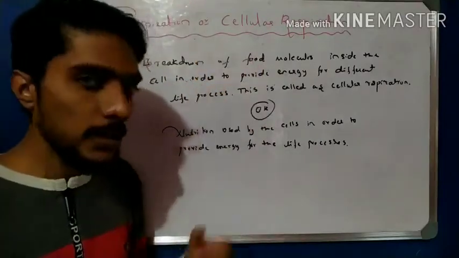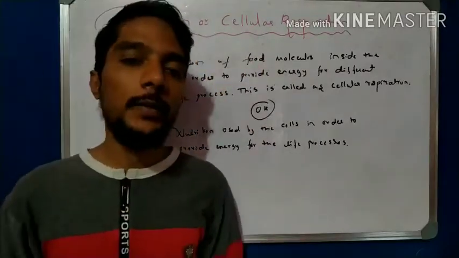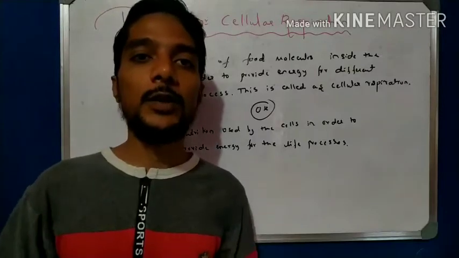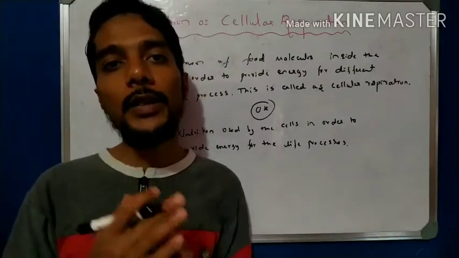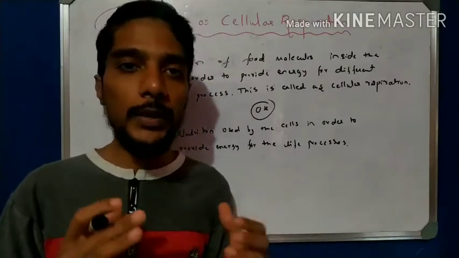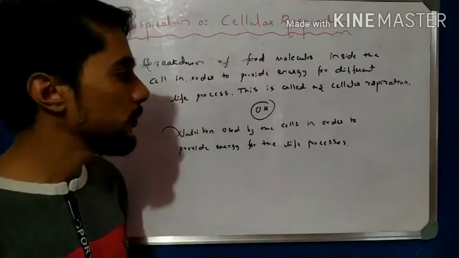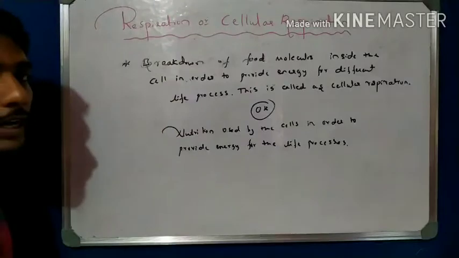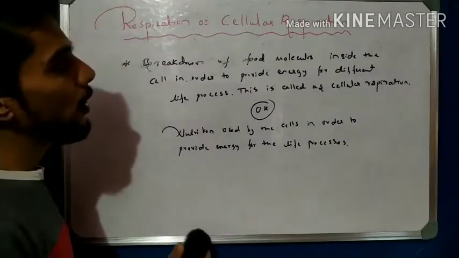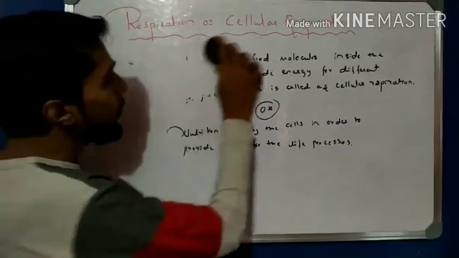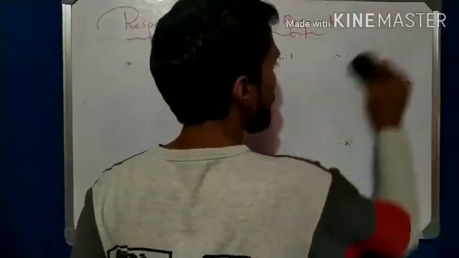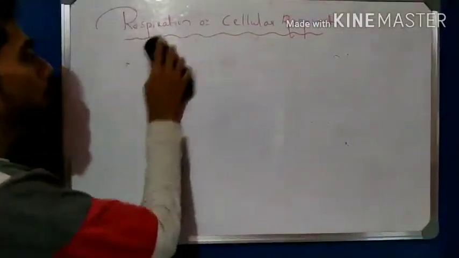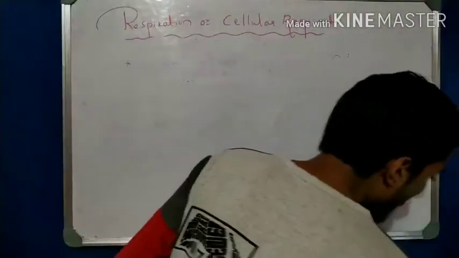This formation of energy may take a different pathway in different organisms, maybe in the absence of oxygen or maybe in the presence of oxygen. So this is one definition of cellular respiration. Please write down this one. Now come to another very important definition, that is pyruvate. So what is meant by pyruvate?